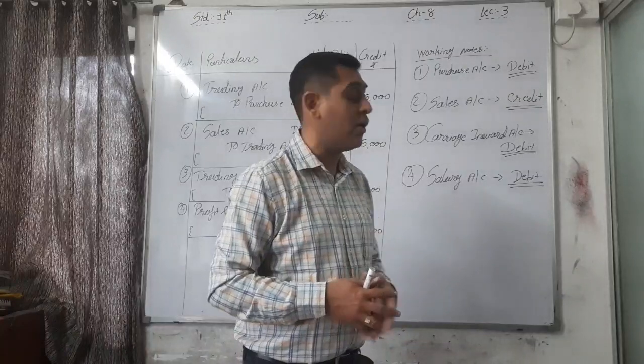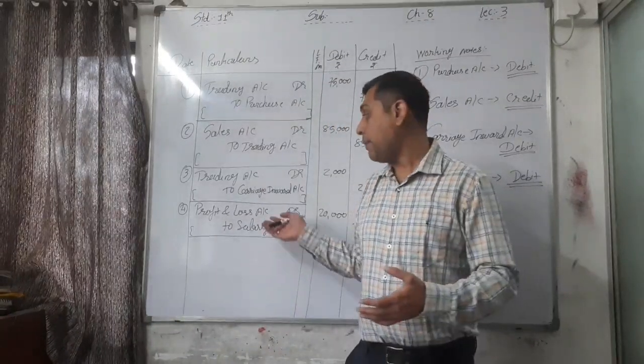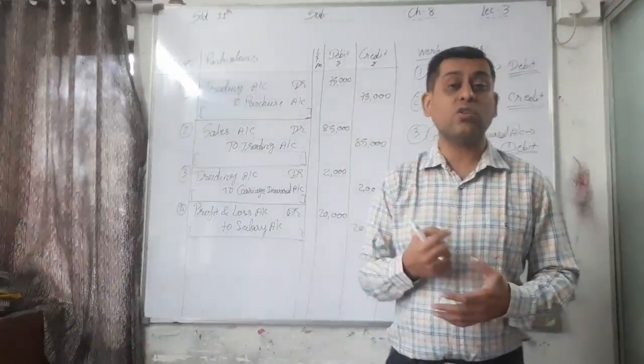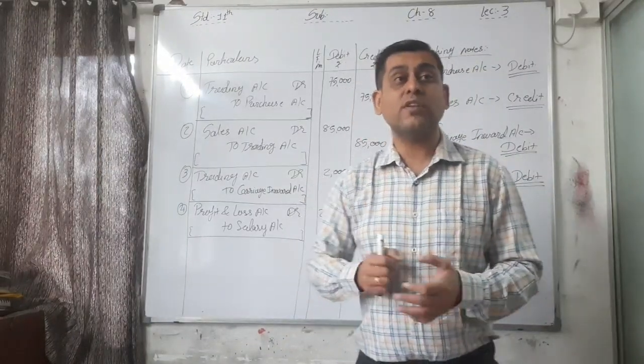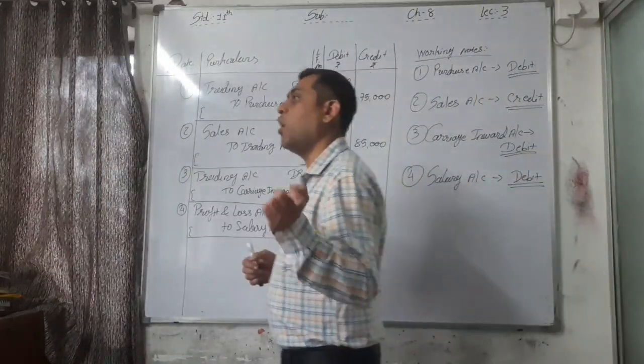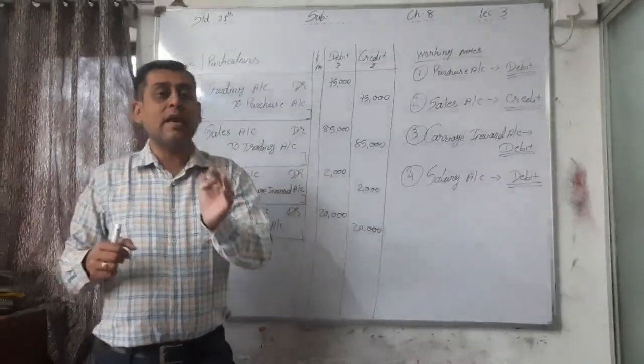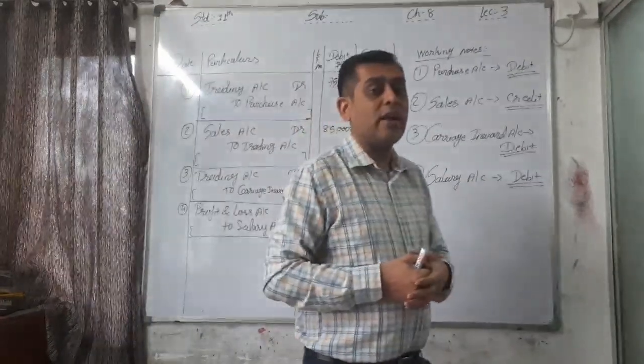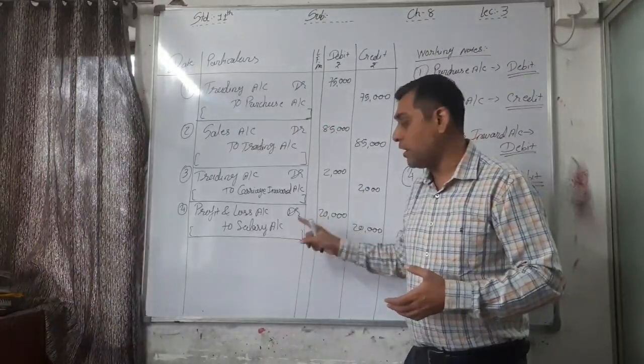Now I have to credit it and debit what? Profit and loss account. At the end of the year, if the salary account has a closing balance of rupees 20,000, then it will be transferred to profit and loss account in the closing entry.